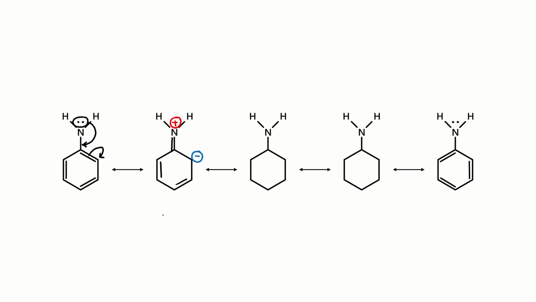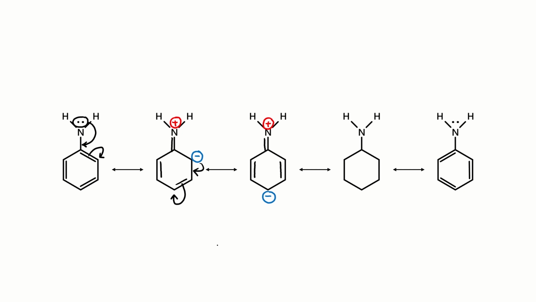The next step would involve the entry of the negative charge back into the ring, forcing the electrons involved in the carbon-carbon double bond to shift to the adjacent carbon atom again. Clearly, there is no effect on the previously existing carbon-carbon double bond which was present here. There is no effect on the double bond between nitrogen of the amine group and the carbon of the benzene ring. As a result, the positive charge on the nitrogen atom remains unaltered, and a new negative charge is formed onto this carbon. But we also saw that a new carbon-carbon double bond was formed here.